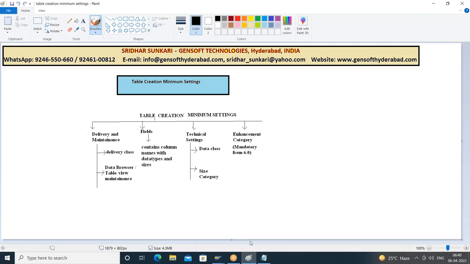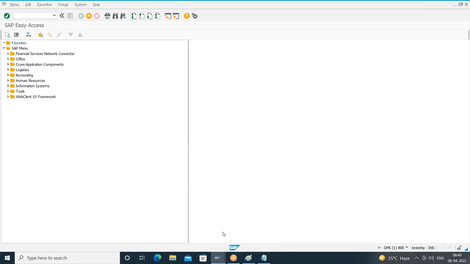Okay. So let us create one more table with the same 3 columns: employee number, employee name, employee designation. I want to create those fields by using what? Data elements and domains. Okay. So let us create the table as what? Client dependent table. Client dependent table. Earlier table what we created is client independent. So let us create it as client dependent table.